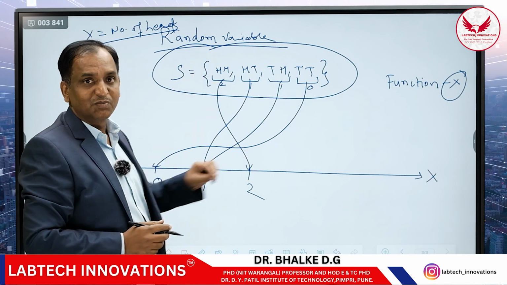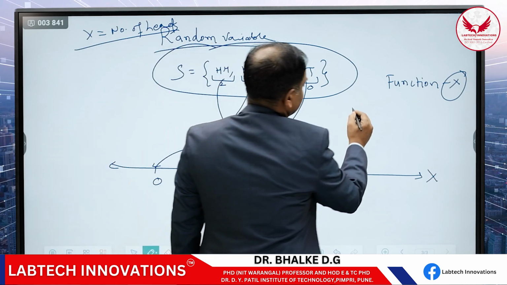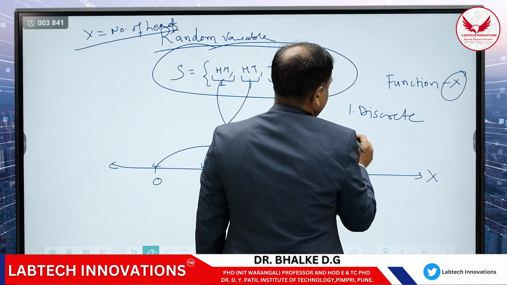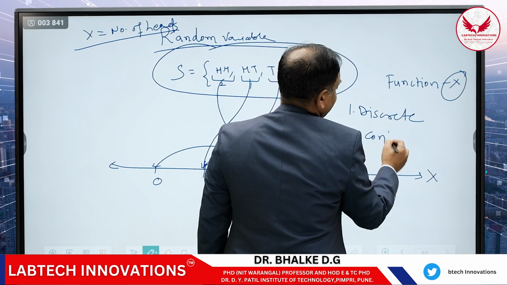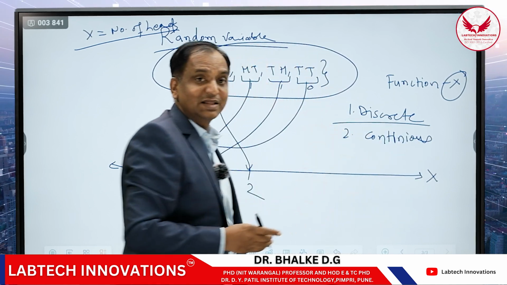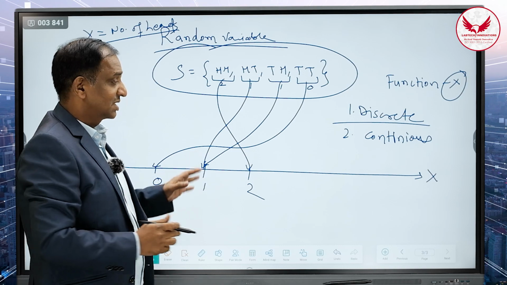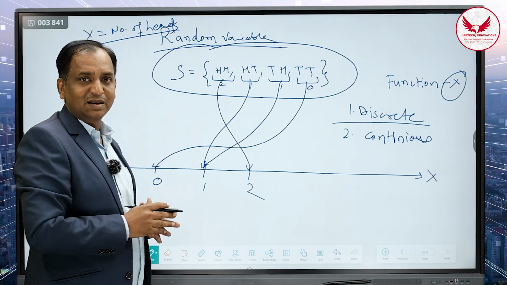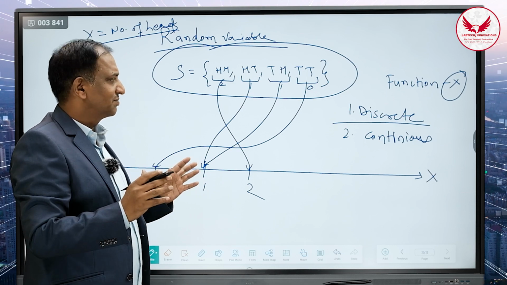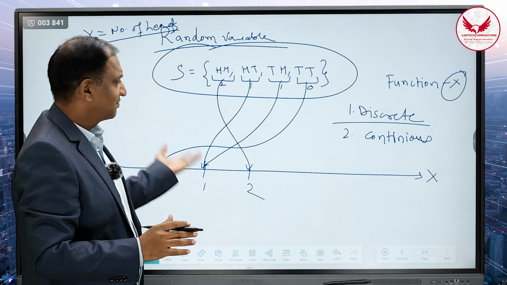And there are two types of random variable. One is called the discrete random variable, and the second is called the continuous random variable. A discrete random variable is one which takes only discrete values on the line. Discrete means it is 1, 2, 3, 4, 5, from minus infinity to infinity, only the discrete values.